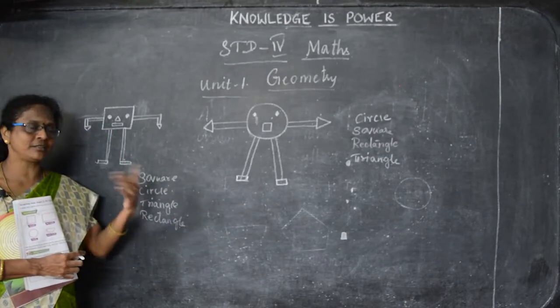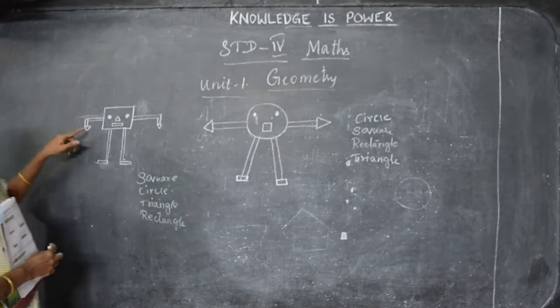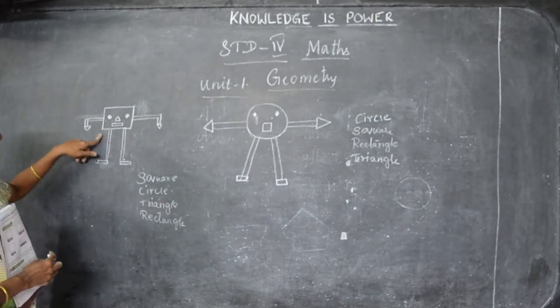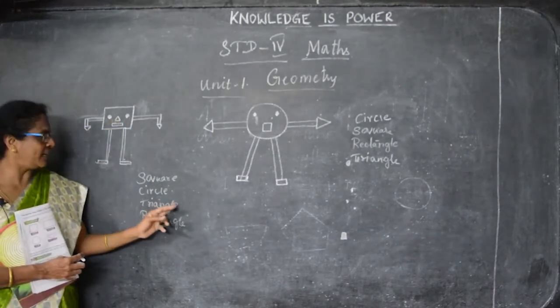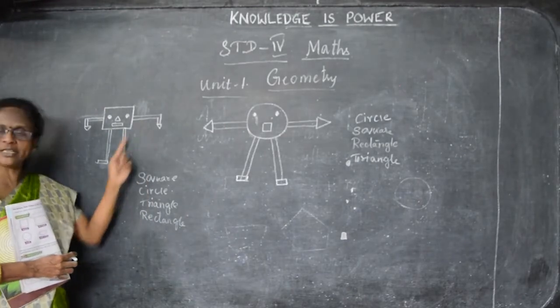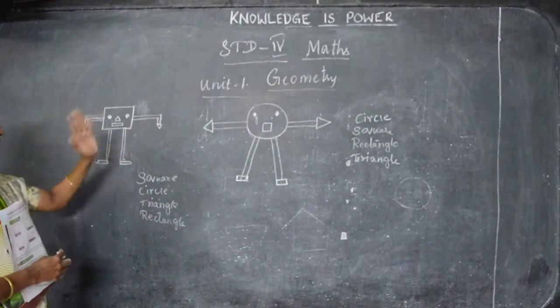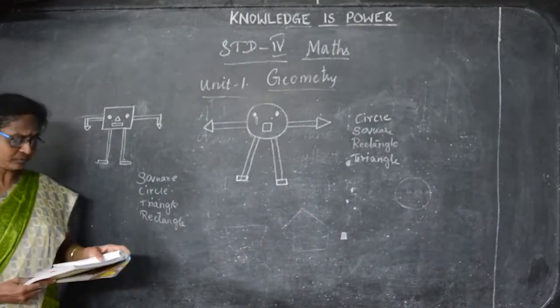Tomorrow I will come, and the day after tomorrow, whenever the class starts, you can show it to me. So this is the square, eyes is a circle and nose is a triangle and mouth is a rectangle and his hands and legs also are rectangles. Okay. So like this we can identify the pictures and shapes.